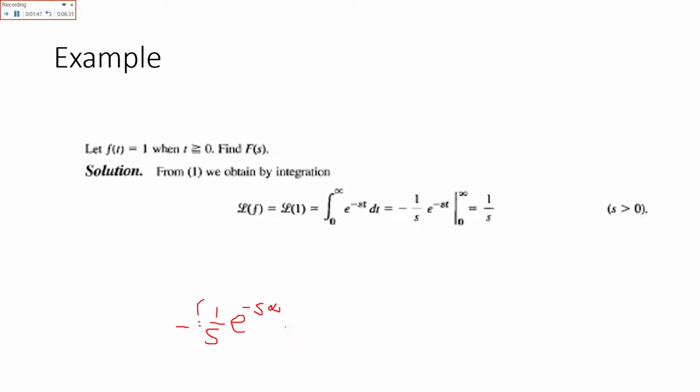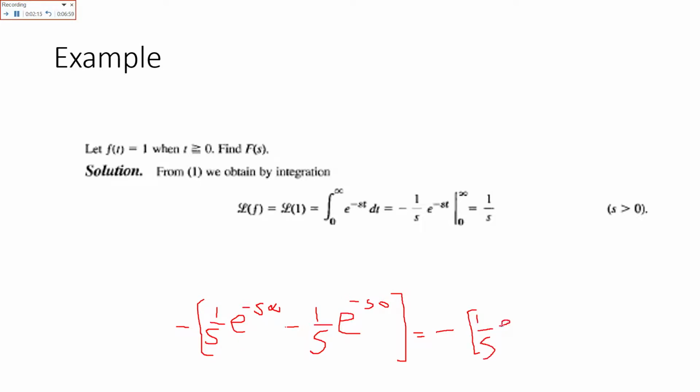The minus sign is outside the bracket now, minus 1 over s e raised to power minus s 0. Now it will become minus 1 over s.